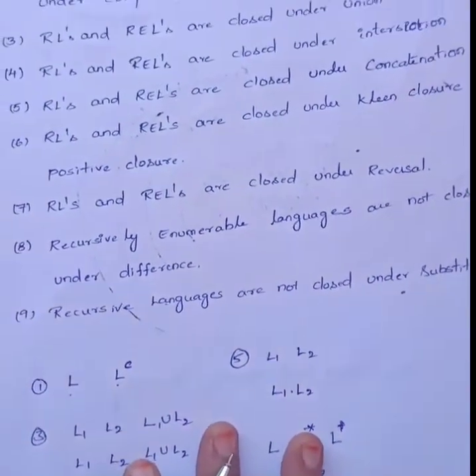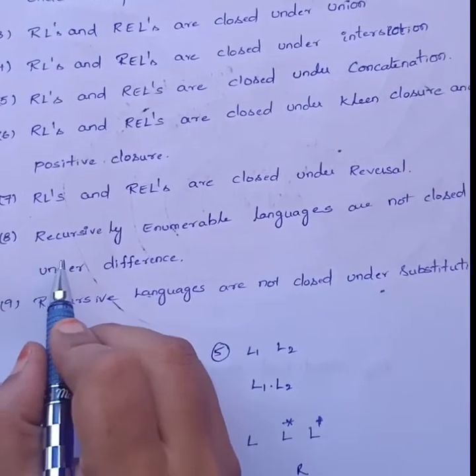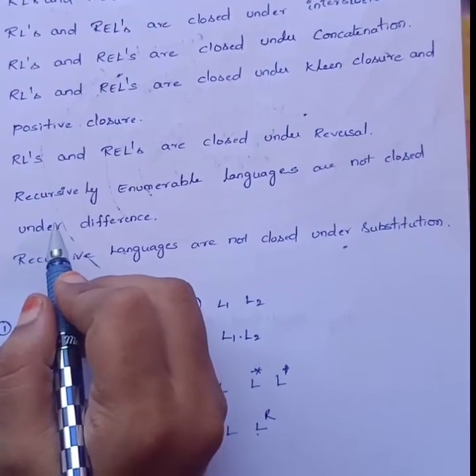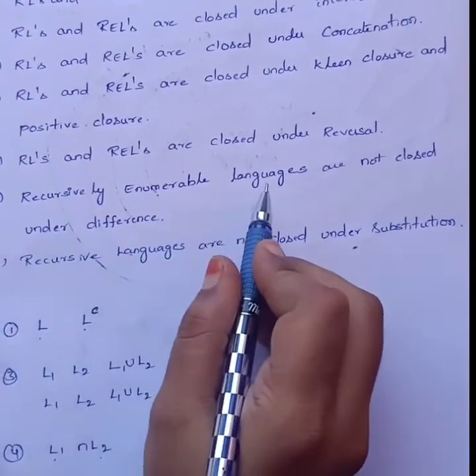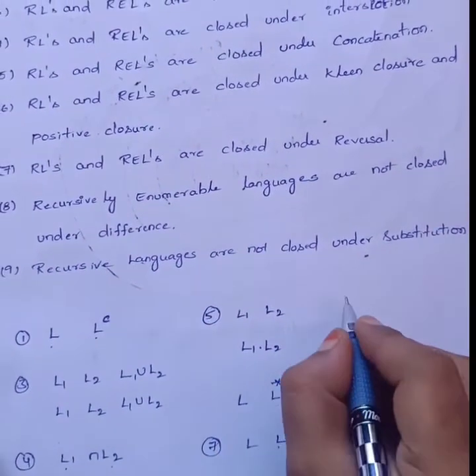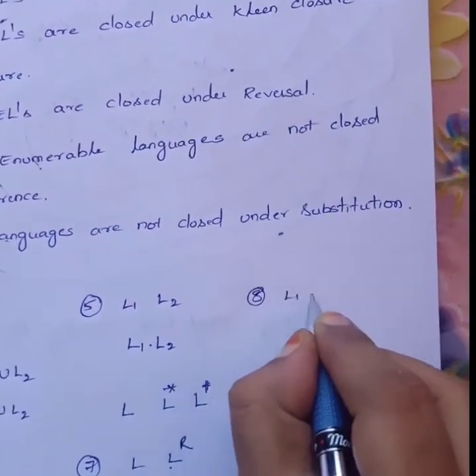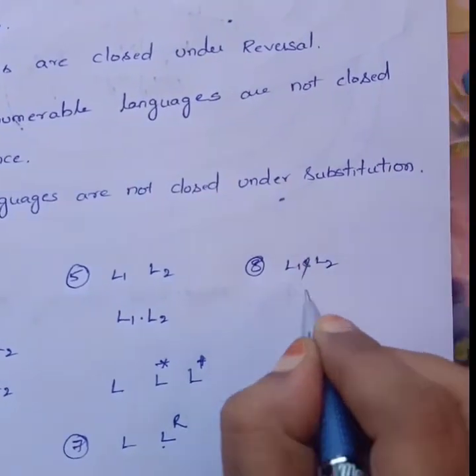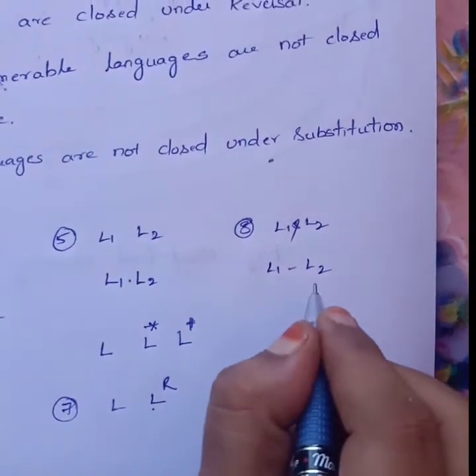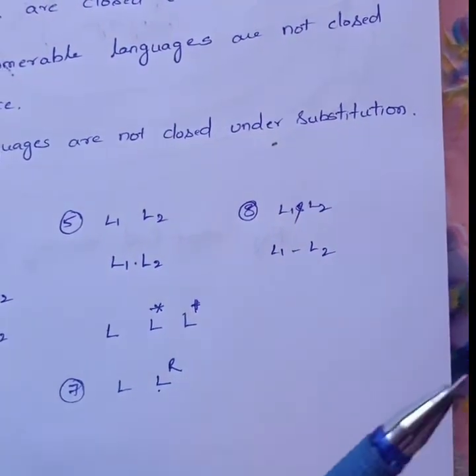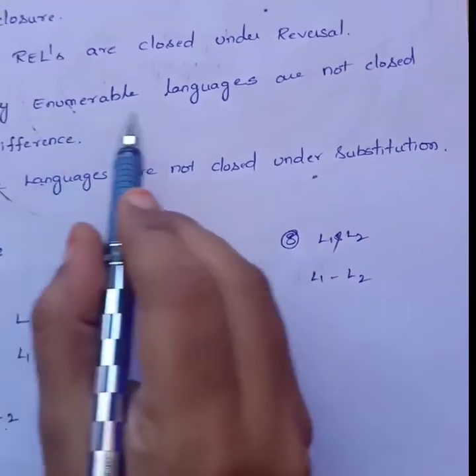The difference operation is not closed for recursively enumerable languages. Taking two languages L1 and L2 and performing the difference operation, the resulting language is not recursively enumerable.